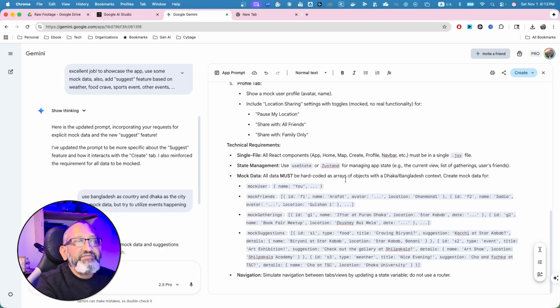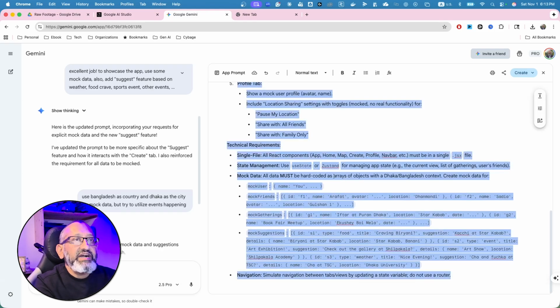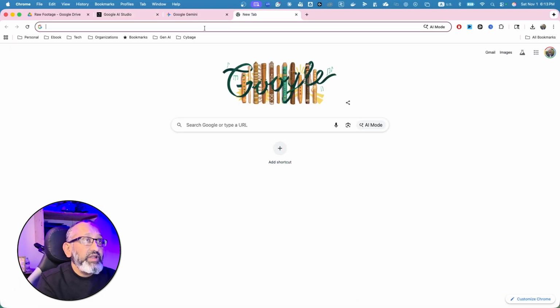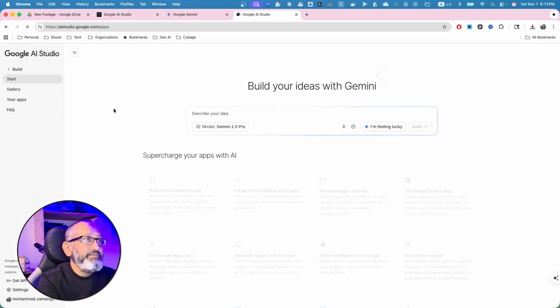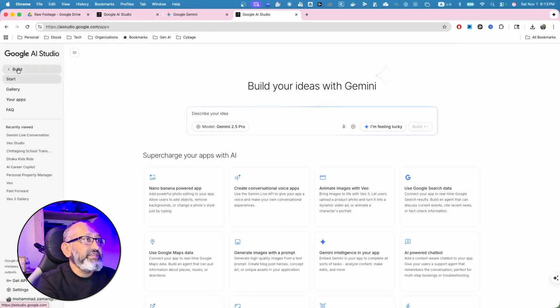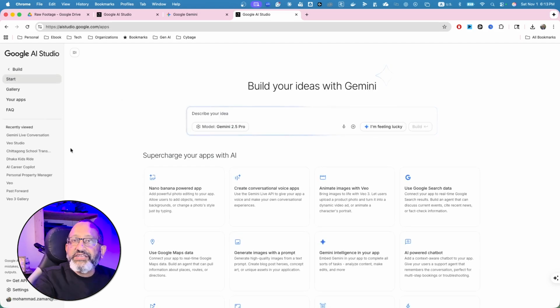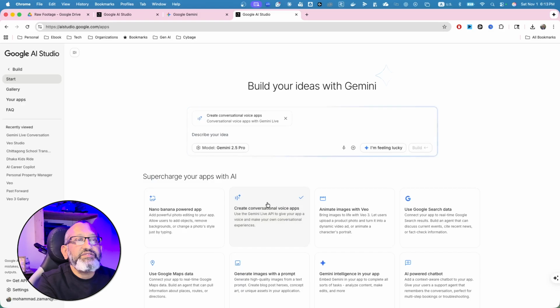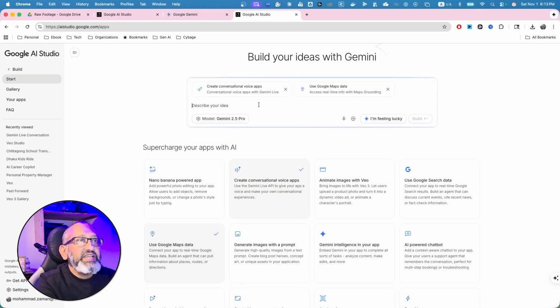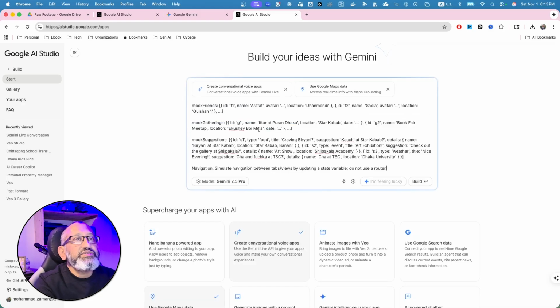Okay, now I have taken this one and copied this and go to Google AI Studio. If you go to Google AI Studio, ai.dev, and if you come here in the main page, home page, then you get to see a build button. Build button would actually take you to start building an application. So what we would do, a conversational voice app, because I wanted to have a conversation, as well as maps data, and we can just paste that. So I pasted the whole thing.